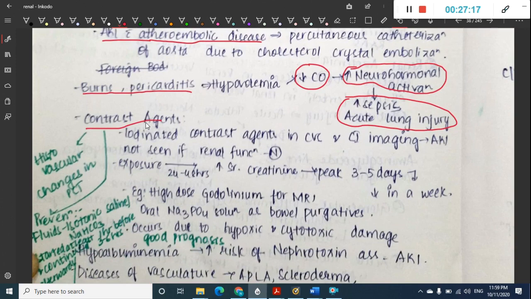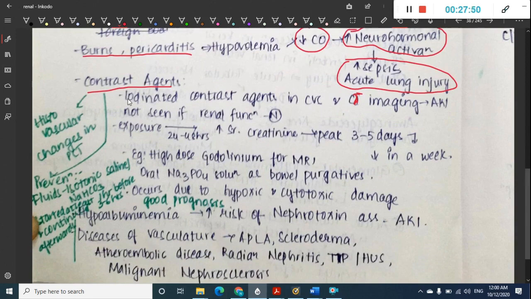If you see in the contrast agents, we have iodinated contrast agents in the cardiovascular system, and contrast imaging is contraindicated in acute kidney injury. All these will lead to acute kidney injury. Whenever we use iodinated contrast in CVS or CT imaging, any type of CT, especially CT angiography, we will use contrast agents. So those can lead to acute kidney injury. But normally this acute kidney injury is not seen, it is seen especially in those individuals where there is already the presence of renal compromise.